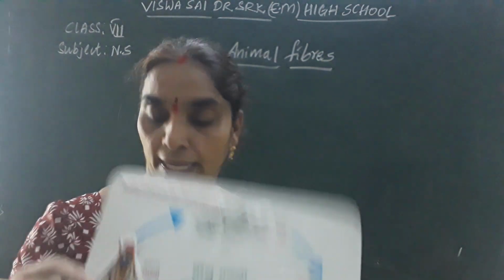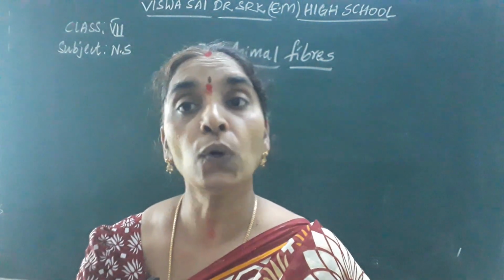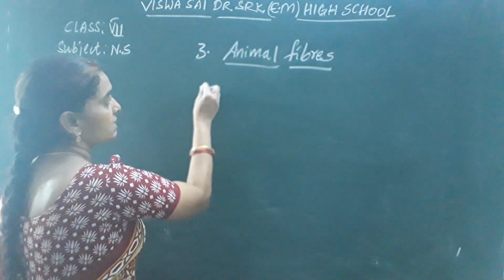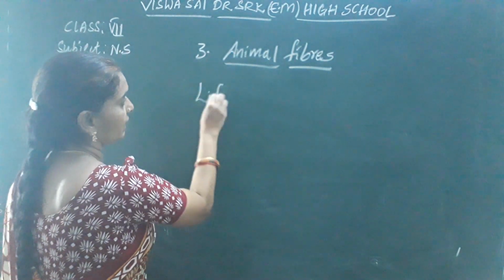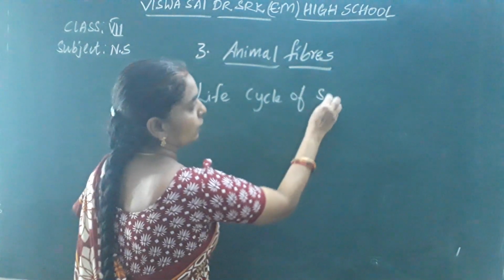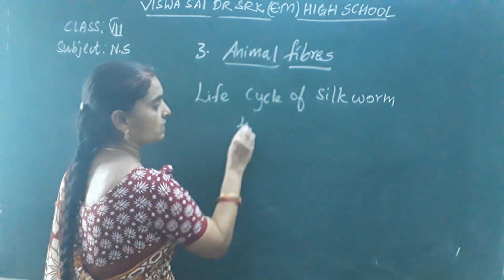In the similar manner, the silk moth also has 4 stages in its life cycle. How many stages does the silkworm have in its life cycle? The life cycle of silkworm consists of 4 stages.